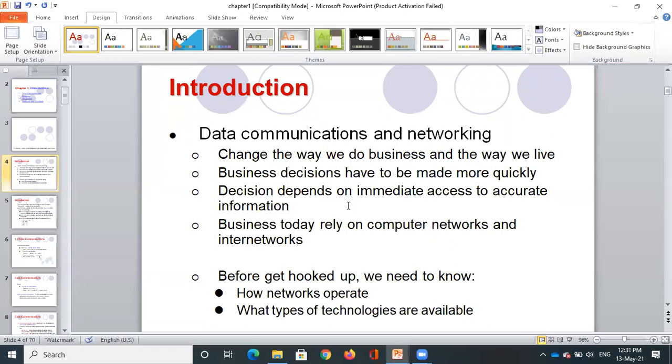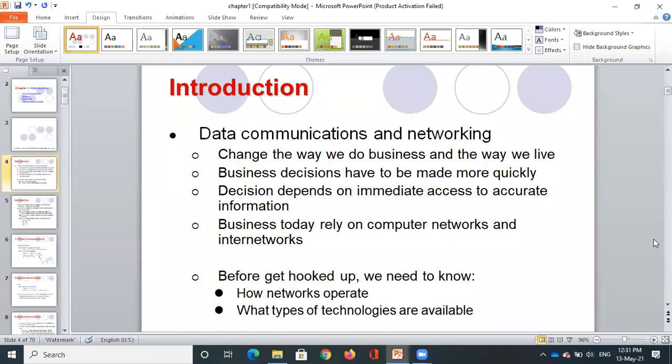Also, it is not just about having the information; the information that we are receiving or delivering should be authenticated and accurate, so that it can help the business. Businesses today rely on computer networks and internet networks. For the last 15 to 20 years, we can say, business is running totally on the network or on the internet.